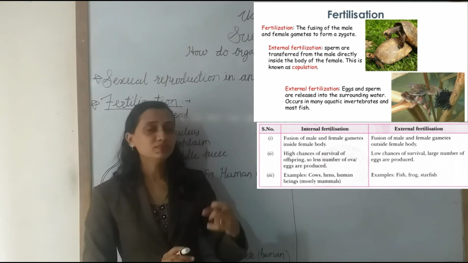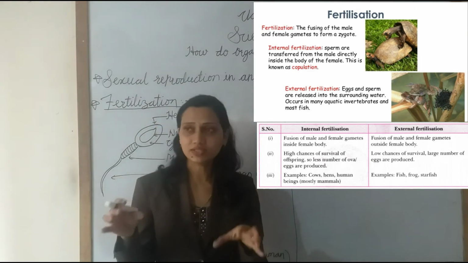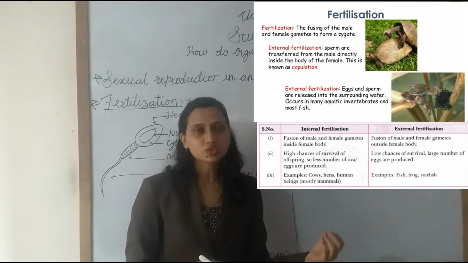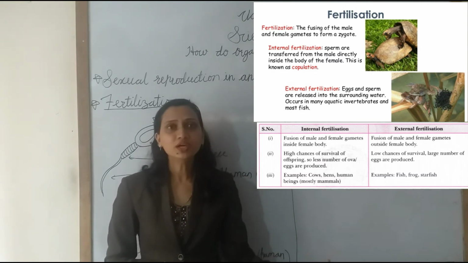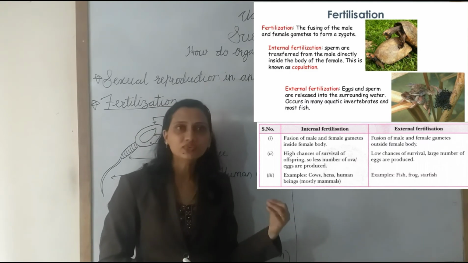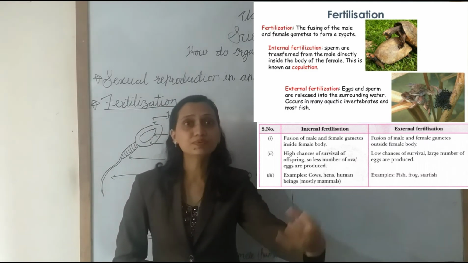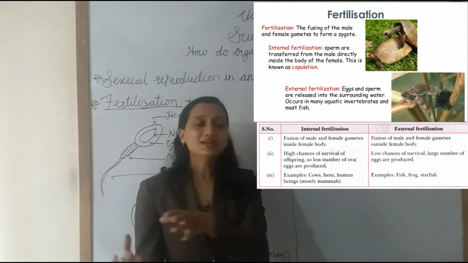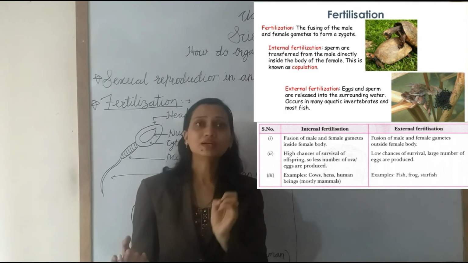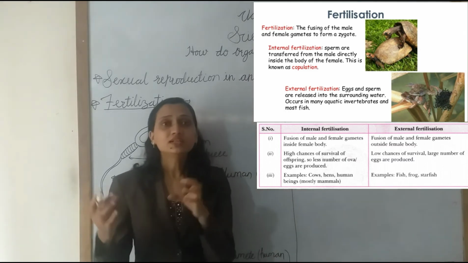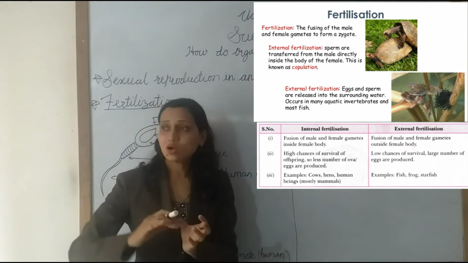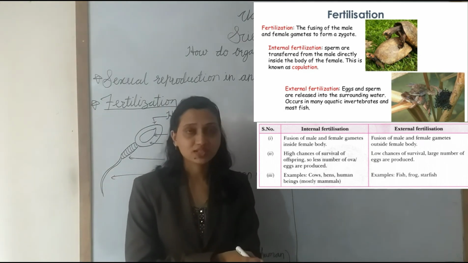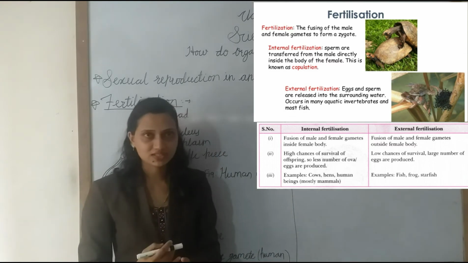We know that female frogs are aquatic animals, and sometimes they live in the water also. So the female frog lays the eggs into the water. After that, the male frog releases sperms into that water, and when the sperm combines with the eggs, the fertilization occurs. It is outside the female body. So therefore it is called external fertilization. These are the two types of fertilization.